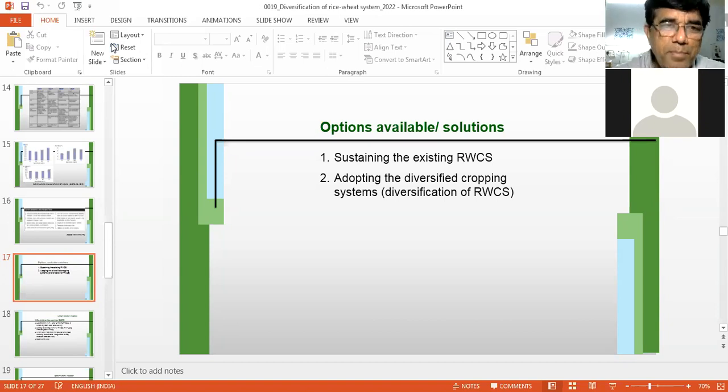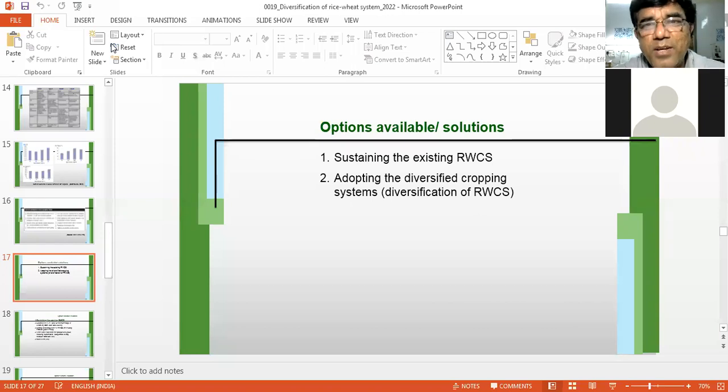Without plowing, the happy seeder can directly do the sowing. So that is also to sustain the rice wheat system. To sustain the productivity, we can go for conservation agriculture. It is an old practice to go for zero tillage in rice wheat system. Rice can be cultivated by conventional farming, but wheat can be cultivated by zero tillage method.